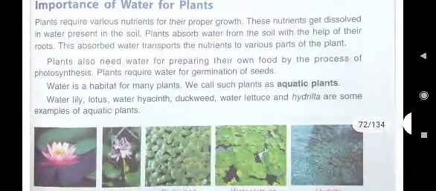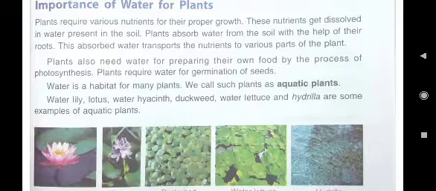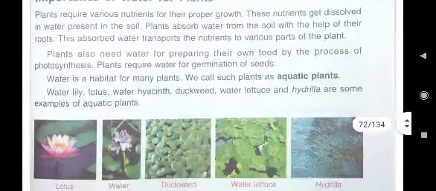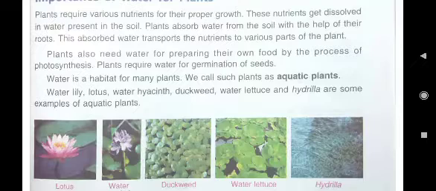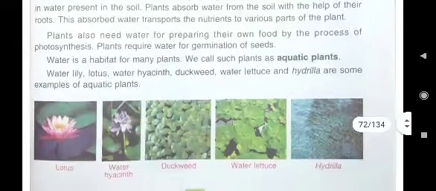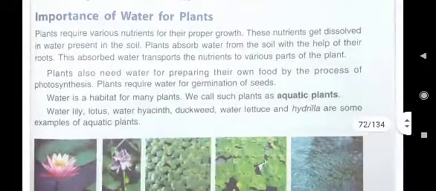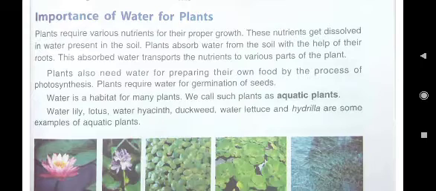Water is important for plants in the following ways. First point, plants need water for preparing their own food. Second point, plants require water for germination of seeds. Third point, water is a habitat for many plants. And fourth point, water transports the nutrients to various parts of the plants. Now the next question.